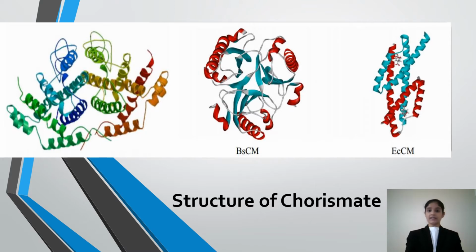As you can see in the slides, the chorismate mutase one subunit of Bacillus subtilis and E. coli have entirely alpha helical structures. And as you can see, they're found as 2 subunits together in a dimer. On the left side is the dimer of the Bacillus subtilis chorismate mutase.